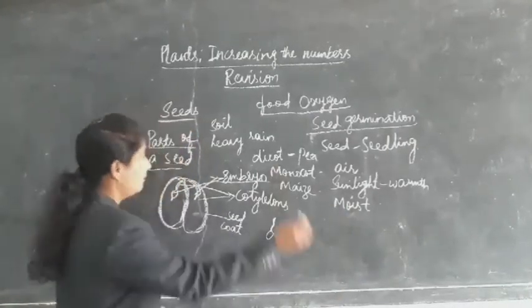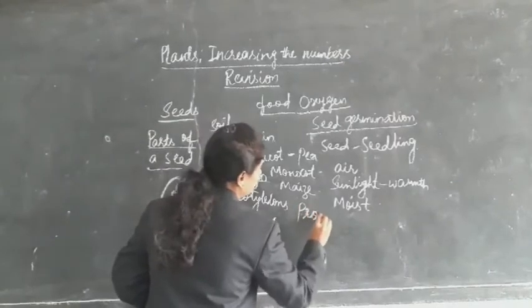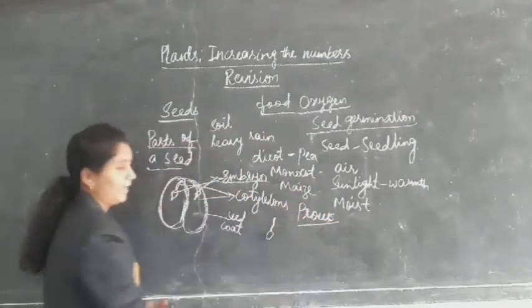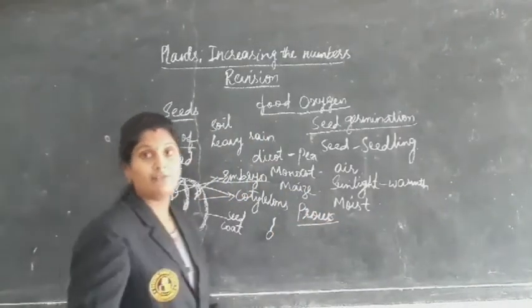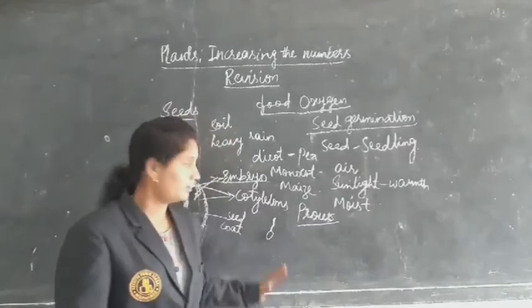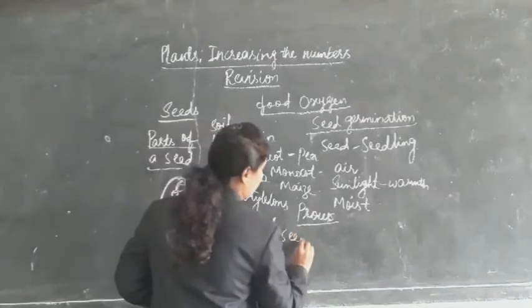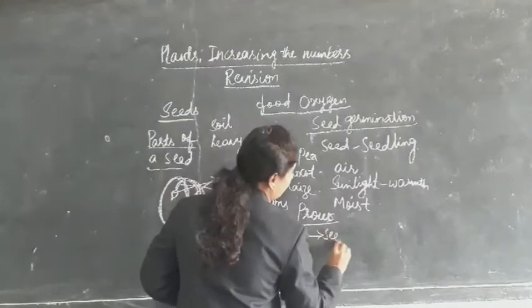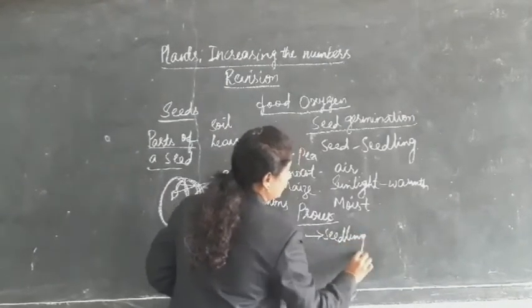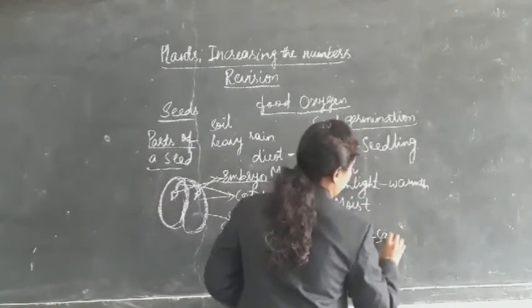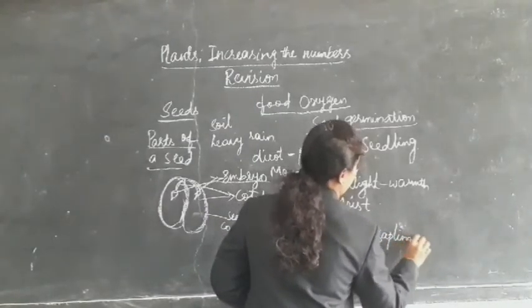Next, coming to how the process of germination takes place. I placed a video and a picture also of how the process of germination takes place. Seed, seedling, sapling, and a plant.